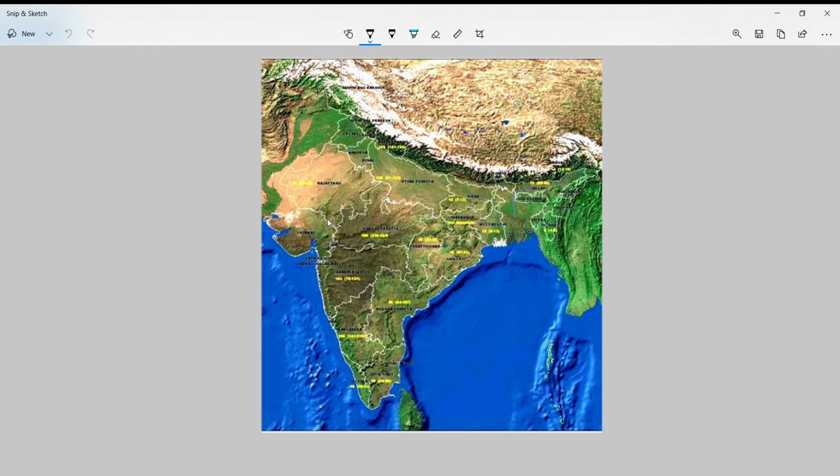So we were supposed to be discussing factors affecting climate of India today, and the first factor is Himalayas, location of Himalayas. So see, this is Indian subcontinent and the Himalayas are located in the northeastern part of India like this. Now they are so high that they just create a wall. You can see that we have a wall of mountains in the northeastern part of India.